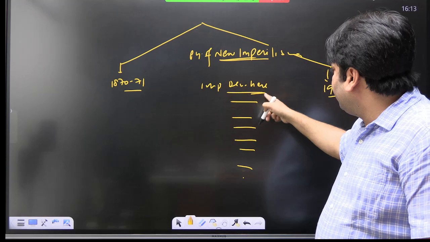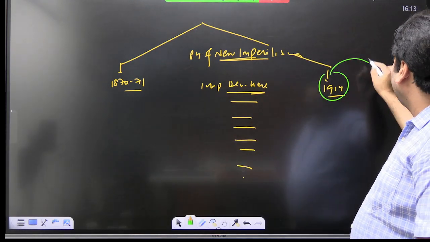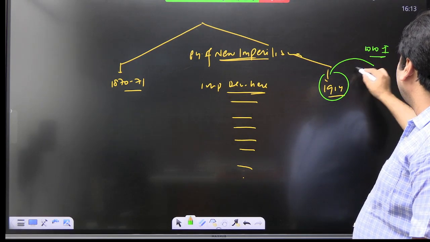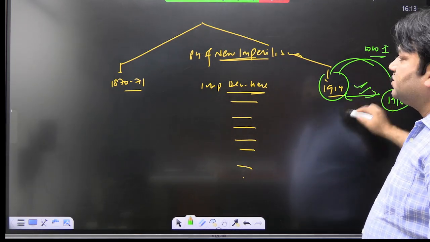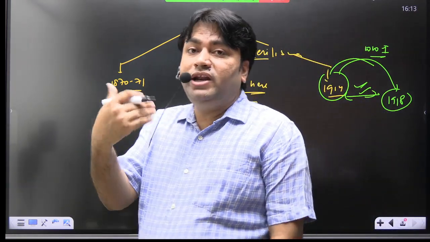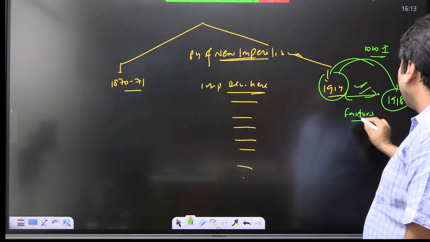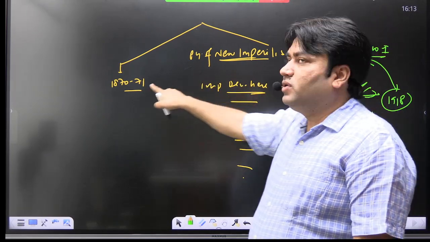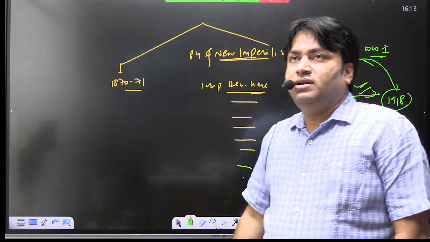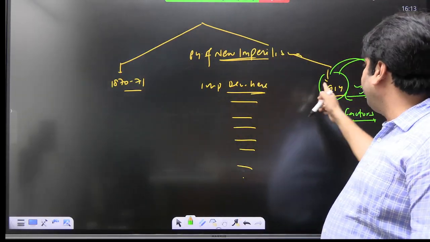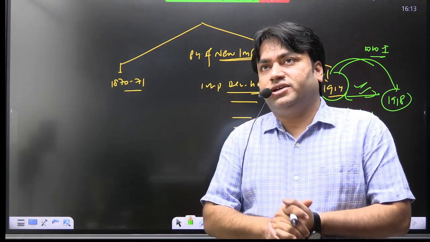All those important developments will result in what? यहाँ पे जो कुछ होगा उसका impact यहाँ दिखेगा. That is what? First World War. Between this period 1914 to 1918, this is First World War. So if you need to understand what the factors responsible for the outbreak of First World War are, you need to understand what? Important developments that took place between this period 1870-71 to 1914. When you read this, you can easily understand.